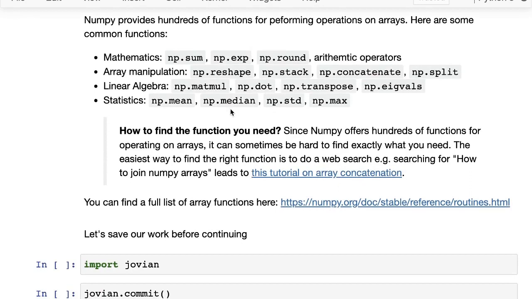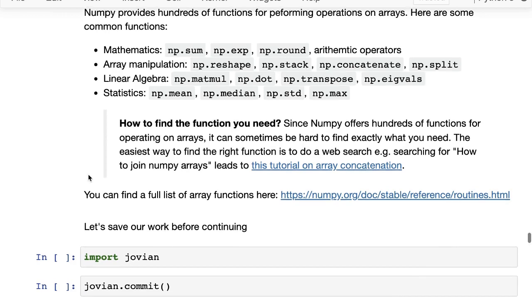As I just mentioned, NumPy provides hundreds of functions for performing these operations on arrays. And here are some common functions. For mathematics, you will find numpy.sum. You can not only sum the entire array, but you can also sum just along a particular dimension or along one or more dimensions. Then you have numpy.exp, numpy.round for rounding numbers. For array manipulation, you have concatenate, split, and stack. Then you have matrix multiplications, dot products, transpose, eigenvalues, and also some statistical functions like mean, median, standard deviation, and things like that.